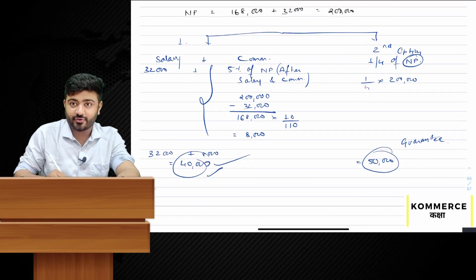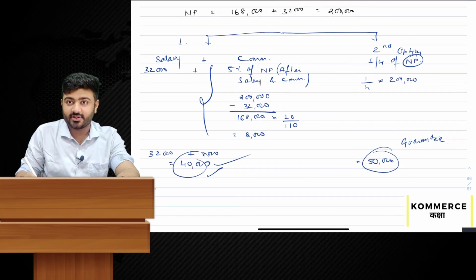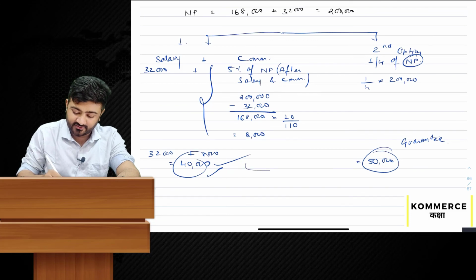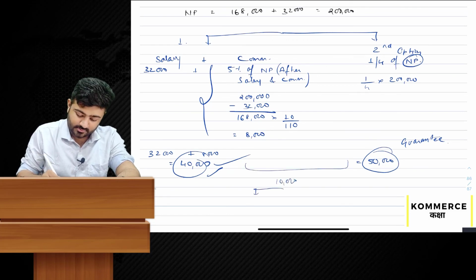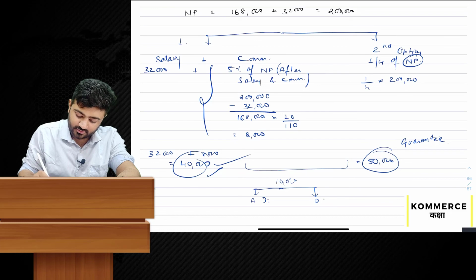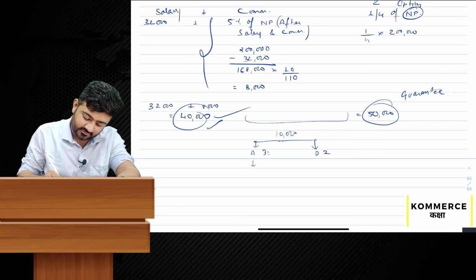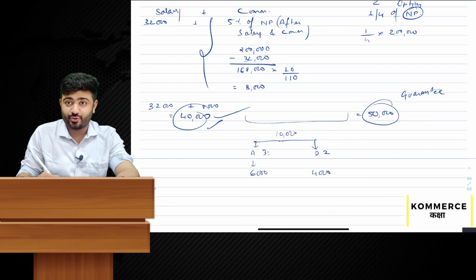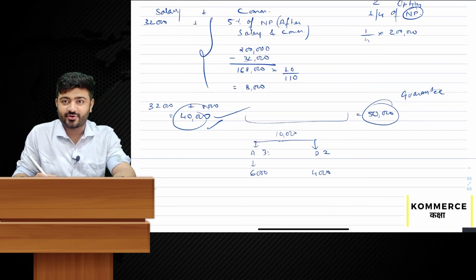So normally he will get 40,000 and now he will get 50,000 with the guarantee, and the deficiency of 10,000 to be borne by A and B in the ratio of 3:2, which is 6,000 and 4,000.